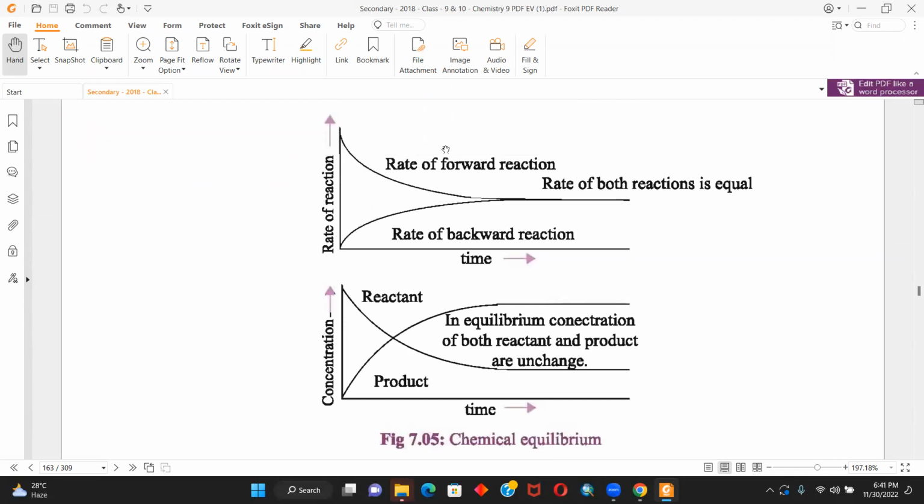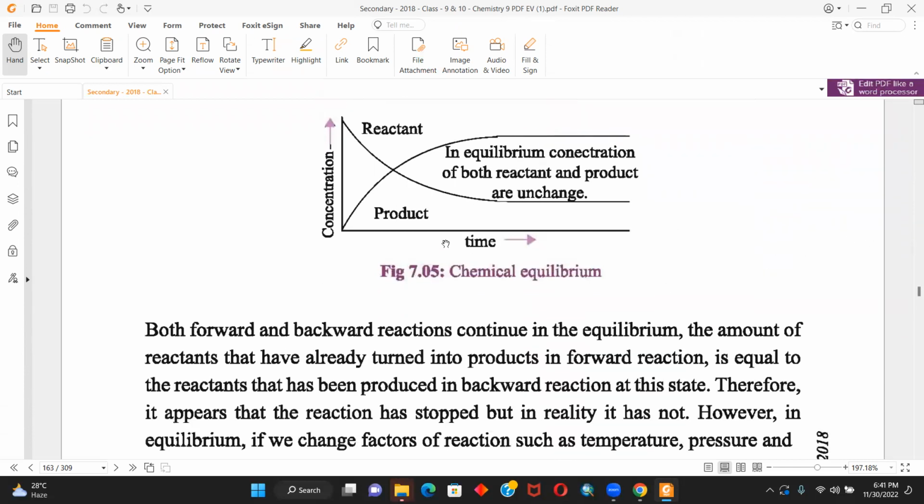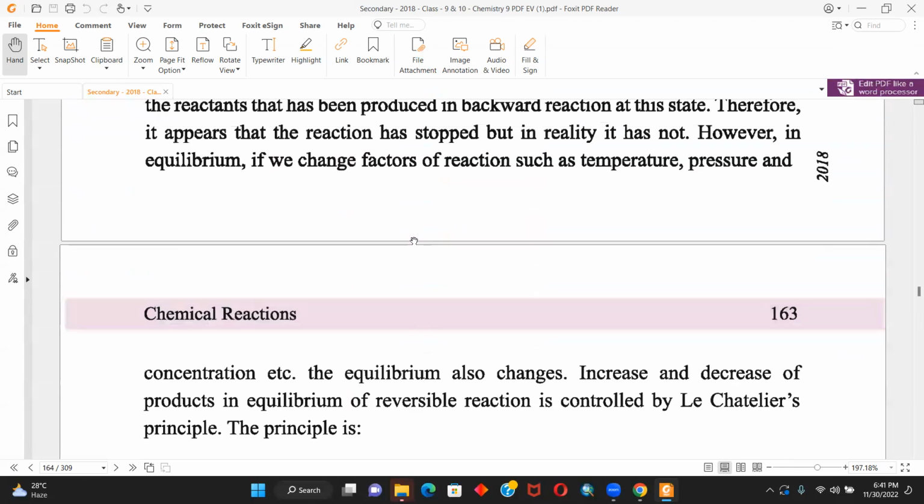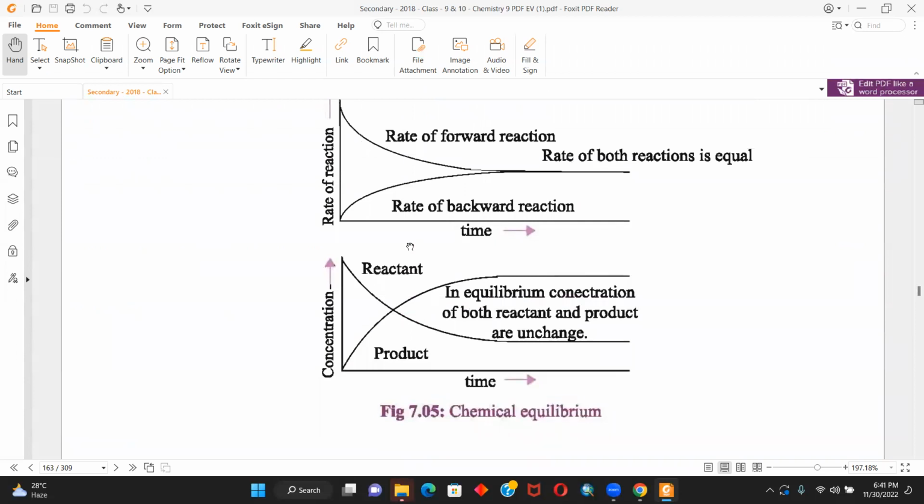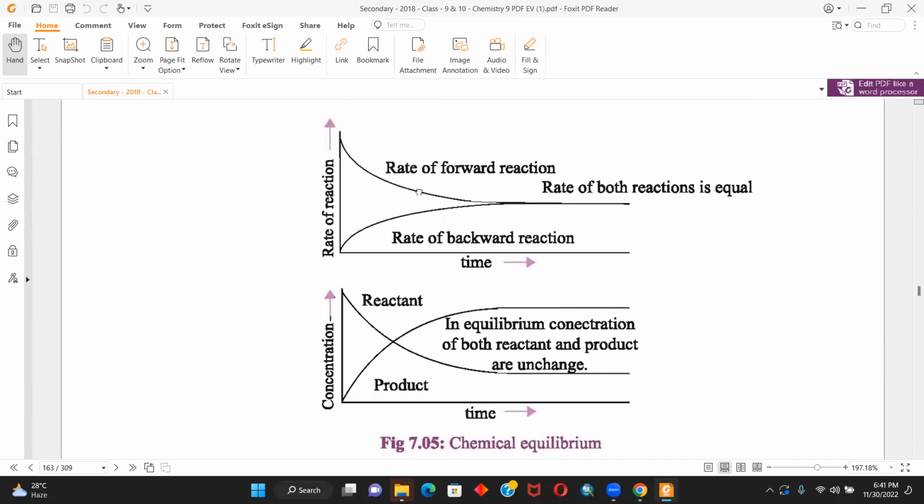All right. Are these two graphs clear to you? Do you have a clear idea of these two graphs? If I give you this graph in the exam and tell you to explain it, will you be able to do that?